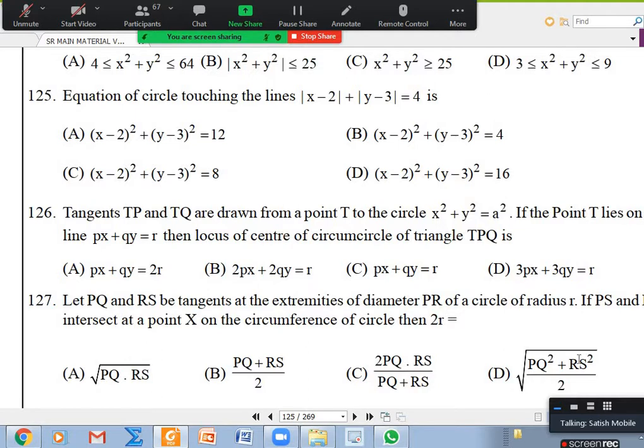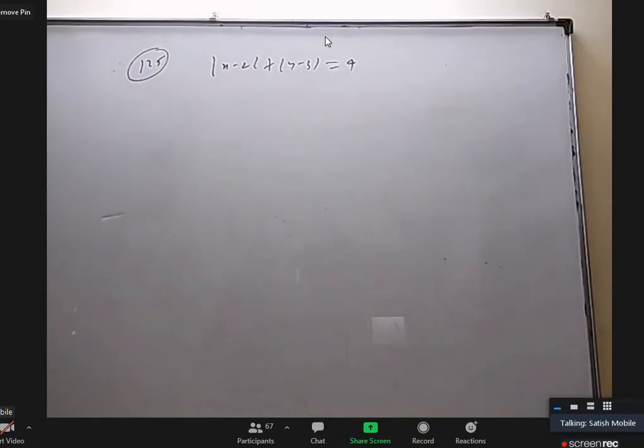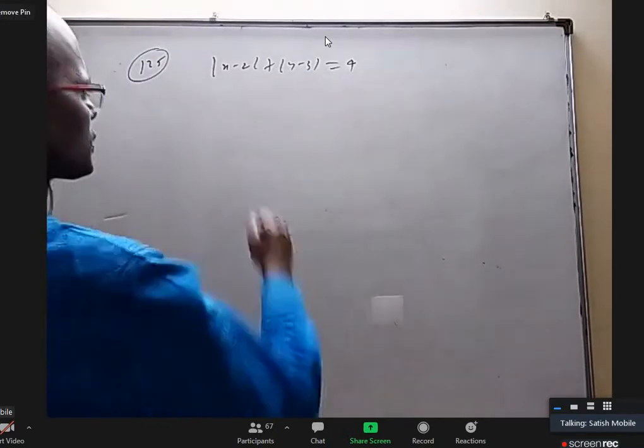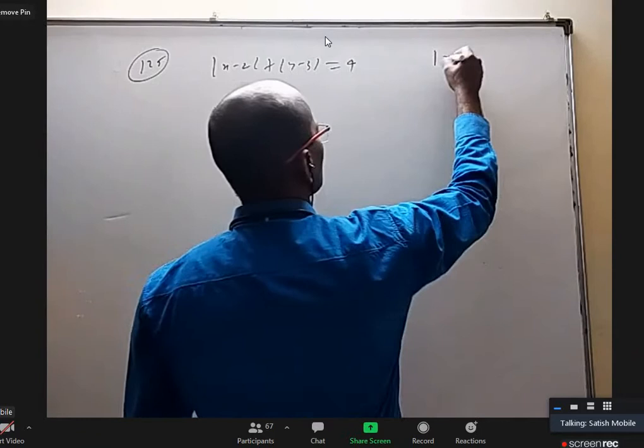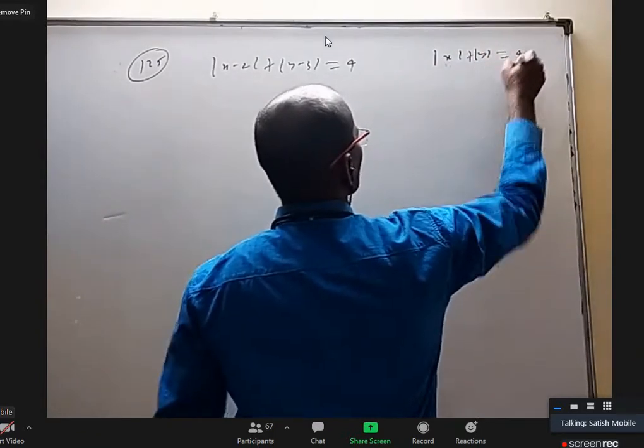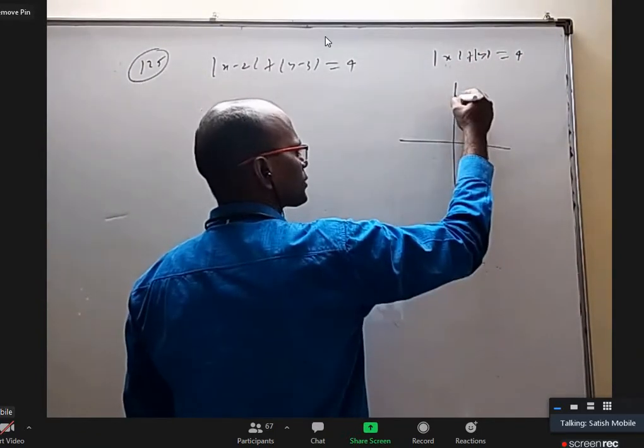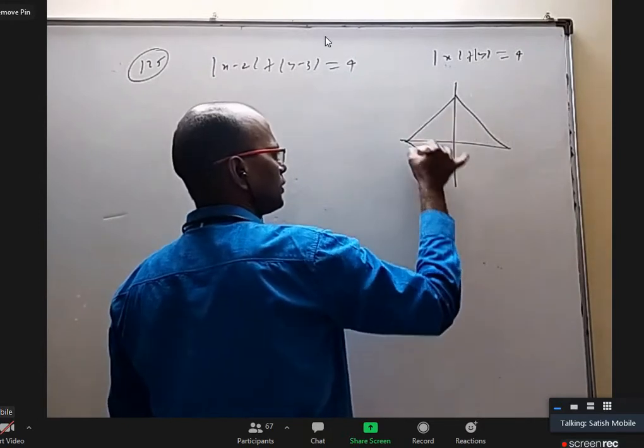Anyway, let me discuss 125 also. 125: mod x minus 2 plus mod y minus 3 equal to 4. You want a circle touching all the 4 line segments in this. First of all, what is the figure of this? In first year, you might have studied this. If you call this capital X and capital Y, mod x plus mod y equal to 4 is actually like a diamond, but actually a square like this.